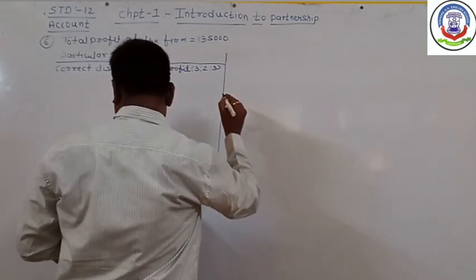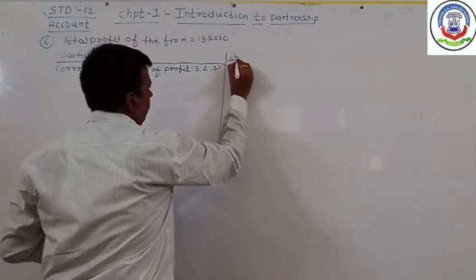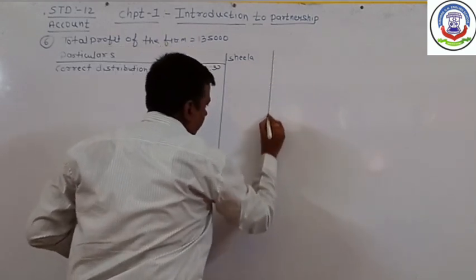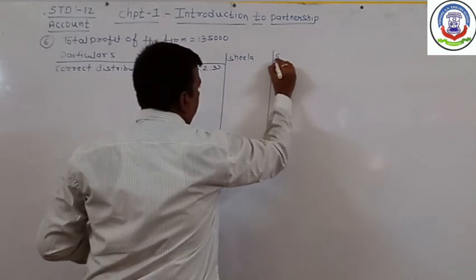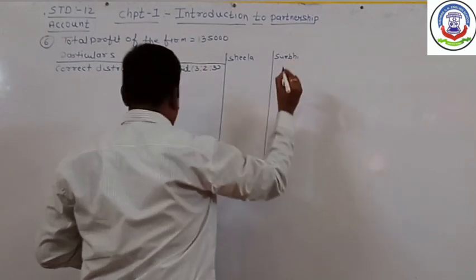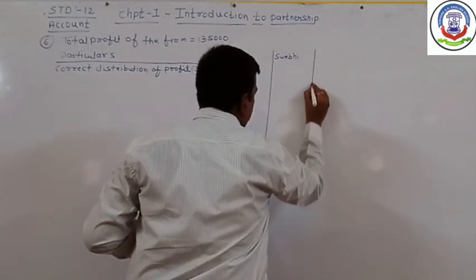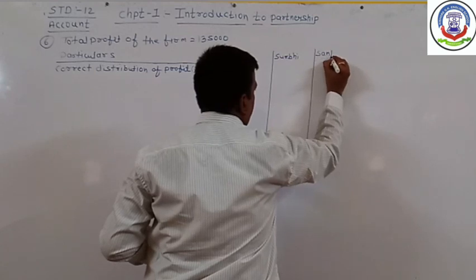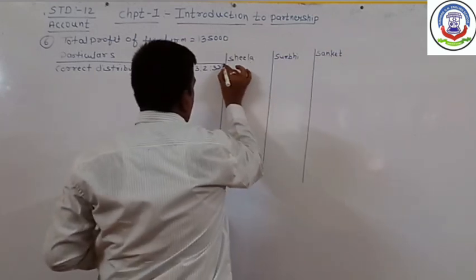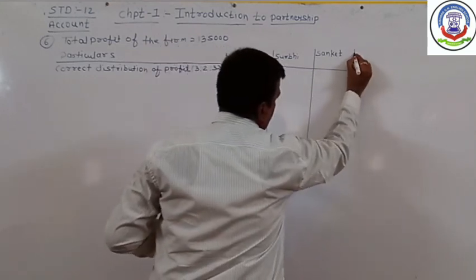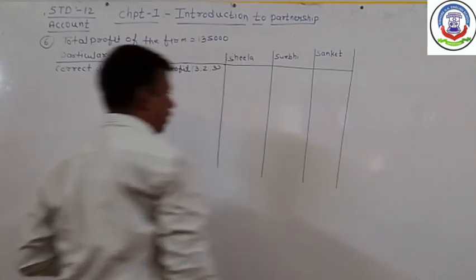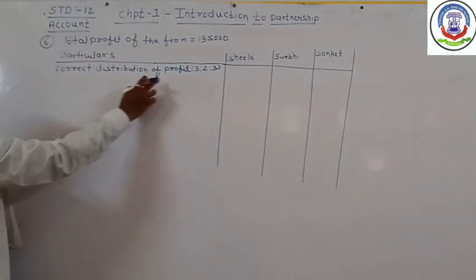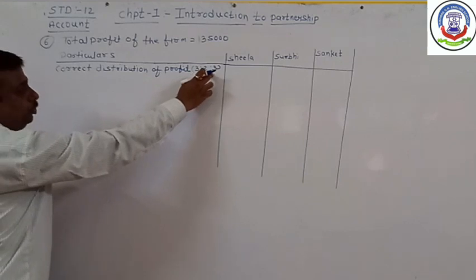Now the names of the partners. First partner is Sheila, second partner is Surdeep, and the third partner is Sanket.